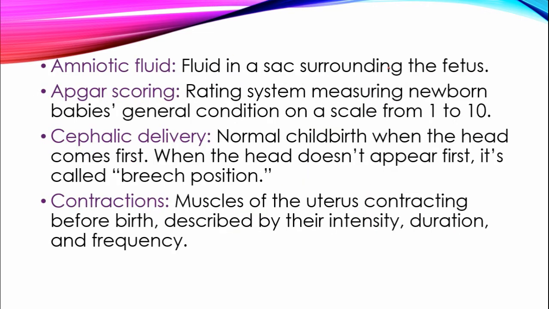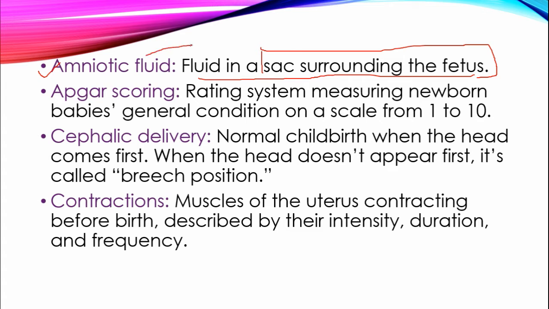And now, what is amniotic fluid? You all know about amniotic fluid. Amniotic fluid is in a sac surrounding the fetus. It is a fluid that surrounds the fetus. This amniotic fluid maintains an even temperature inside the womb, and it prevents injury to the fetus, and it helps to flush the vaginal canal during birth. Okay, this is amniotic fluid.